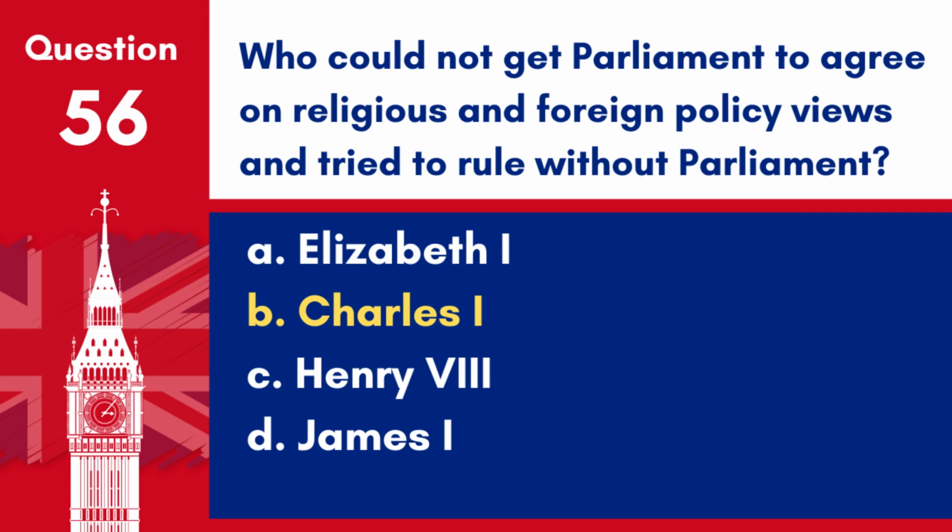Answer. B. Charles I. King Charles I faced significant disagreements with Parliament over religious and foreign policies and attempted to rule without Parliament, contributing to the tensions that led to the English Civil War.